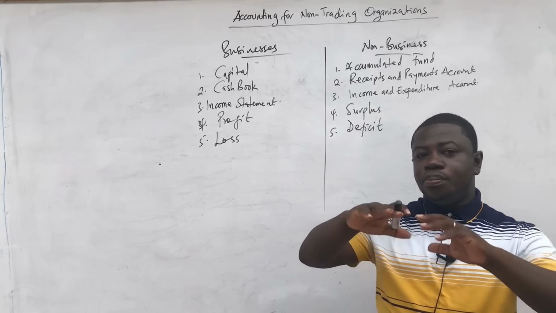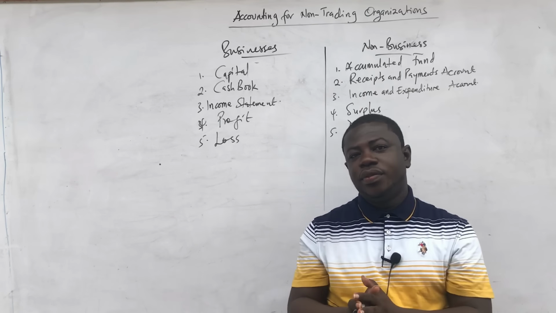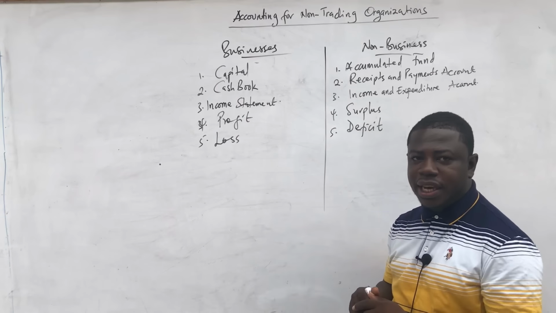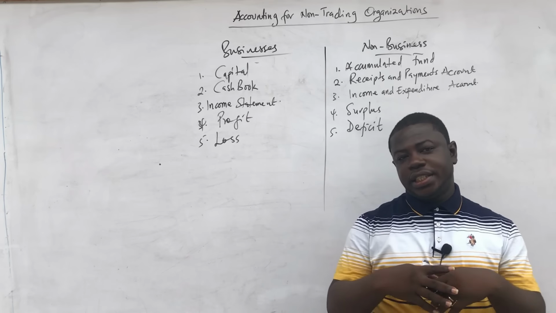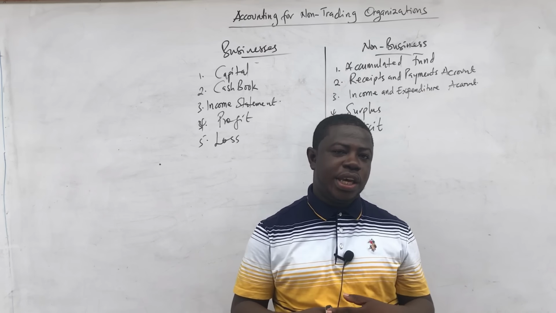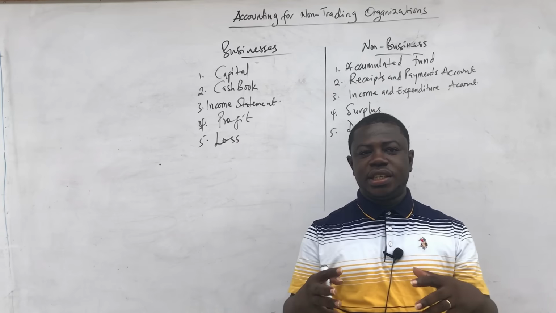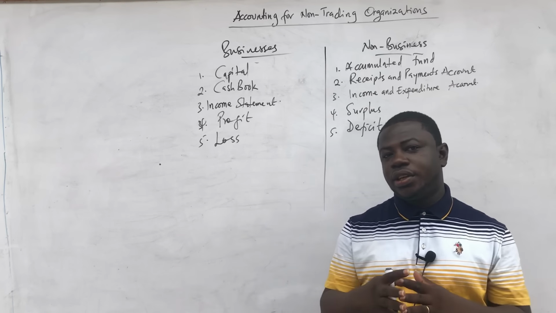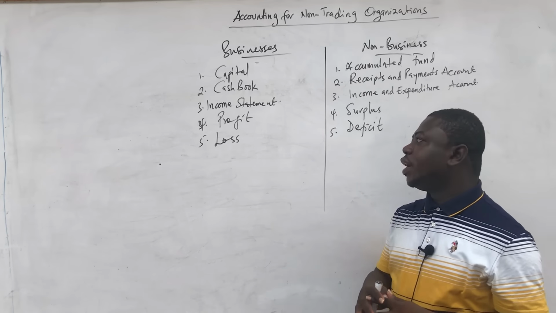So when they pool all their funds, the fund that is being used to run the organization is called the accumulated fund, just like we call it capital in a business setting. And then the receipt and payment account is just like the cash book, okay, and it contains records of cash transactions. The debit side will be for the cash receipt and the credit side will be for cash payment, just like we do for the business.